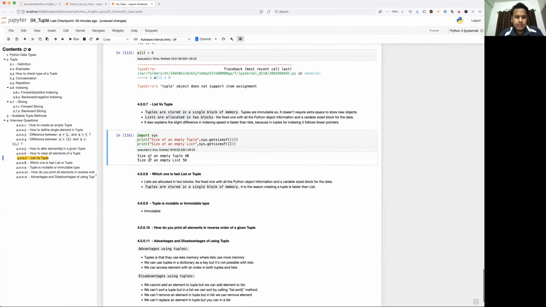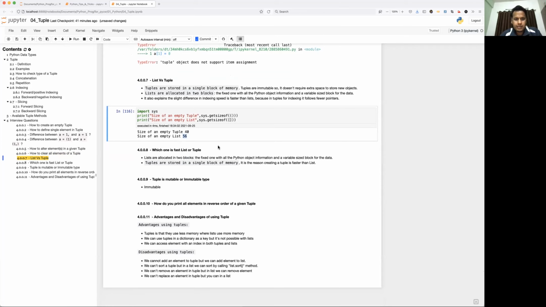See here, the size of an empty tuple is 40 and the size of an empty list is 56. Why is it taking more space? Because, as I mentioned here, lists are allocated in two blocks, the fixed one with all the Python object information. It has to store Python object information because it is a mutable data type, correct? And tuple is not mutable. That's why it just takes one single block. So due to that extra block, it is taking extra memory. Okay, so this is the answer.